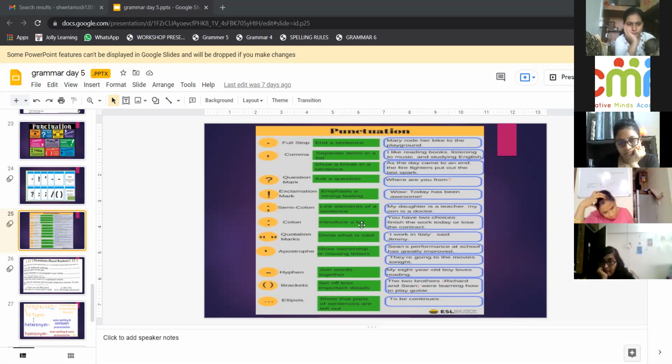Now colon and semicolon. When you have a list, before the list you introduce a colon. You use colon to introduce a list. And semicolon is used instead of fanboys. We have done fanboys. If you remove fanboys, you can put a semicolon.